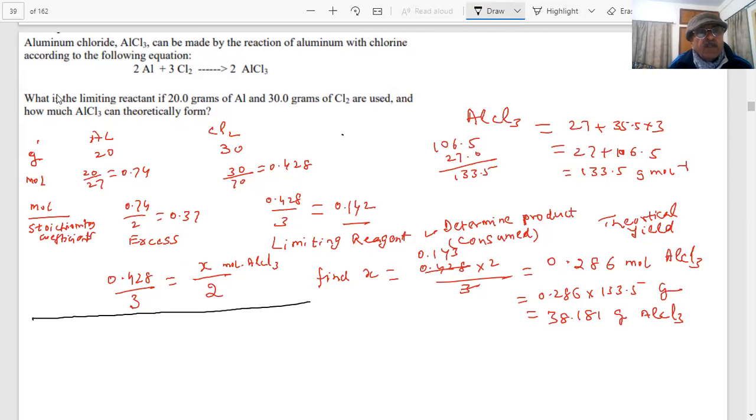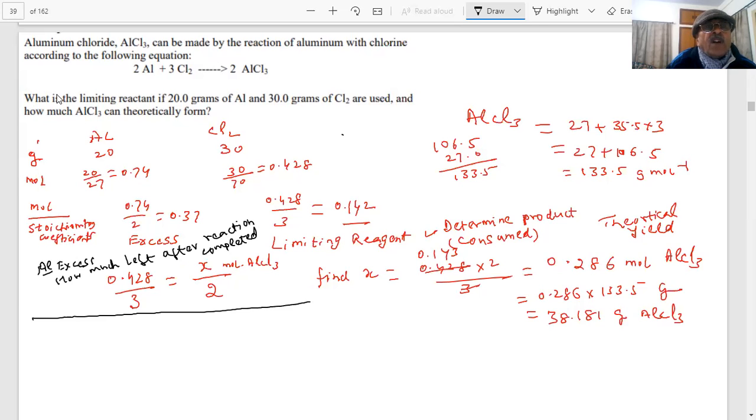No problem here. If we want to go further, if a question is added, students, that how much aluminum will be left in the reaction, because aluminum is in excess. You are saying aluminum is in excess. How much will be left after the reaction is completed? If this question is given, then how will we do it?